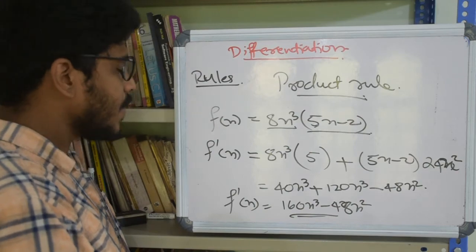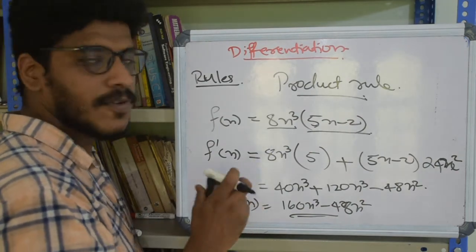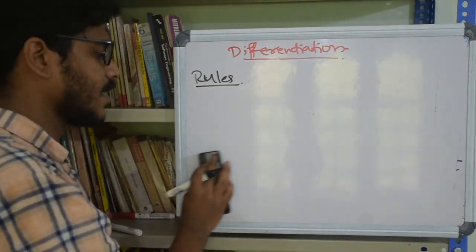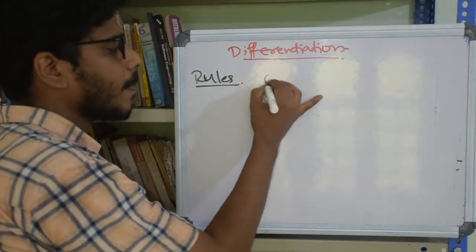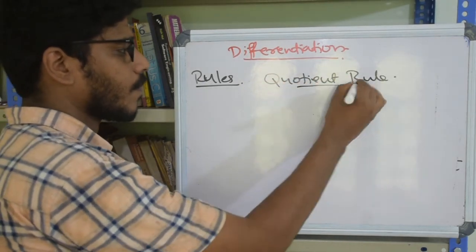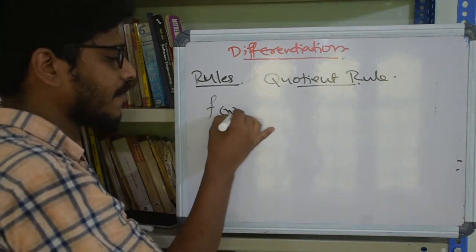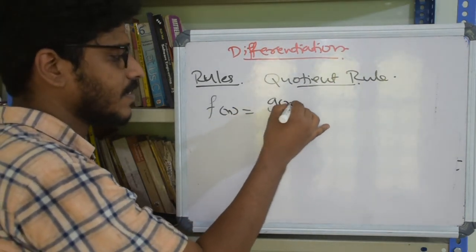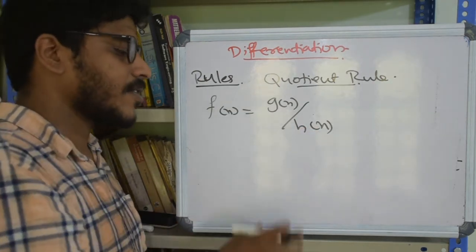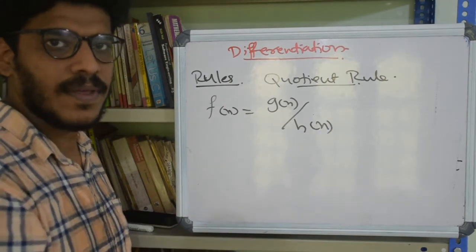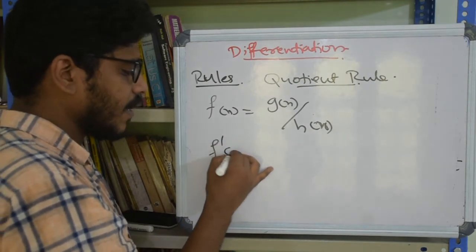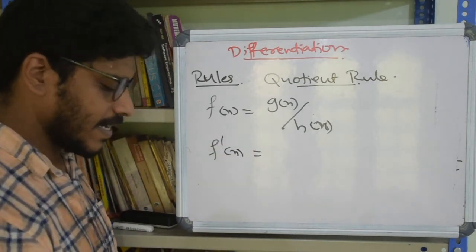Okay. Similarly, we have a formula for the quotient of two functions, the derivative of quotient of two functions. Let's examine that as well. Quotient rule. Suppose we have a function f of x equal to some g of x by h of x. Remember, whenever we write a fraction, make sure that the denominator is non-zero. Okay, so this is given as g of x by h of x. Then the derivative f dash of x is defined as